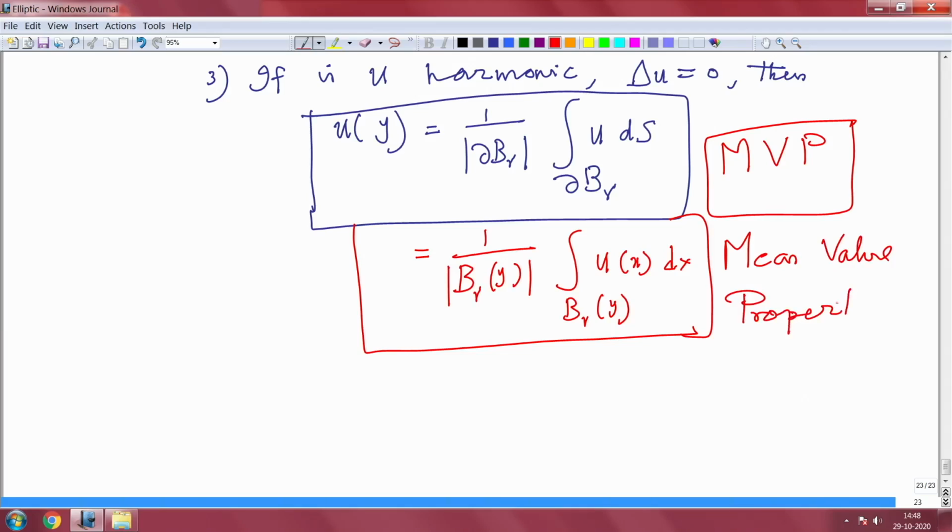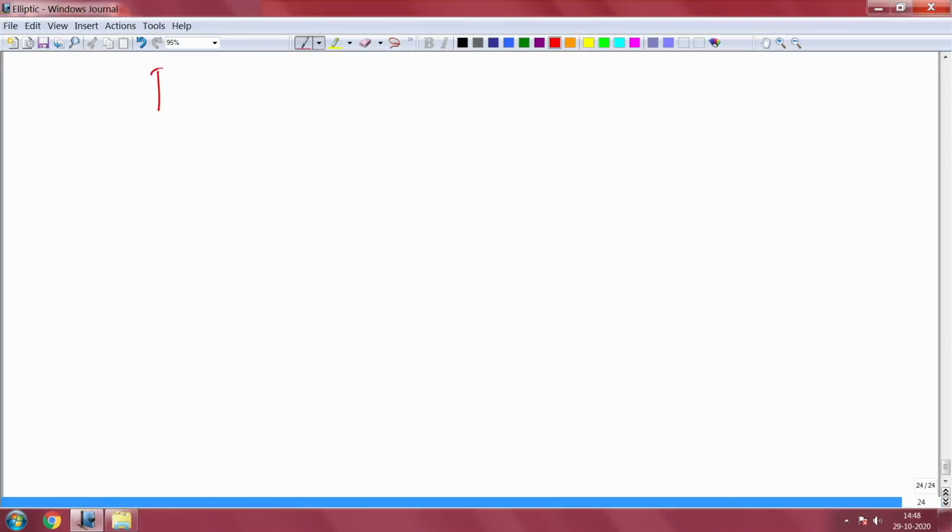Whenever any harmonic function satisfies the mean value property in every open ball, in that one. So, I am going to give a proof of this. Okay. So, let me try to give a proof of it. Let me start the next page of the proof. Okay. So, use the divergence theorem first. We are going to prove one, and the other things we can deduce.